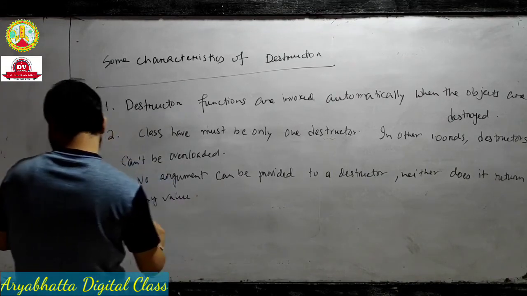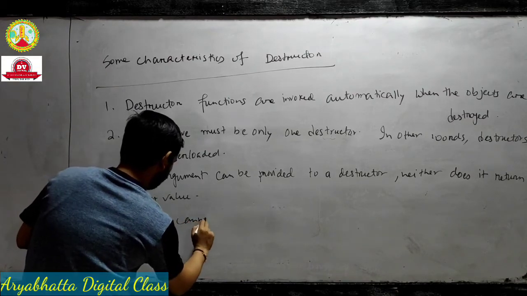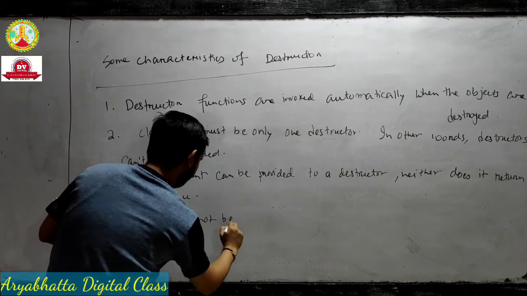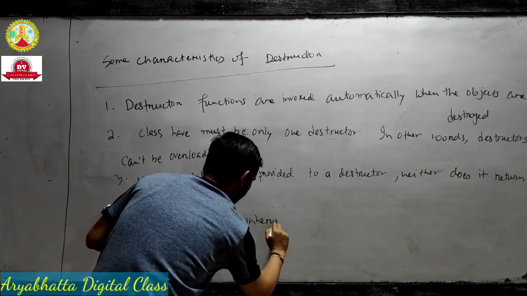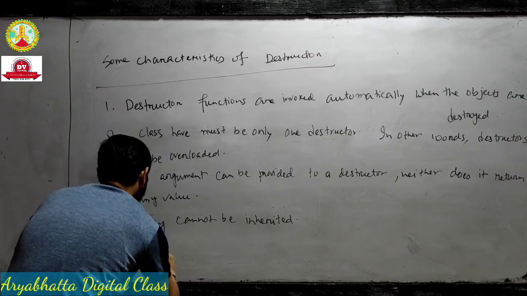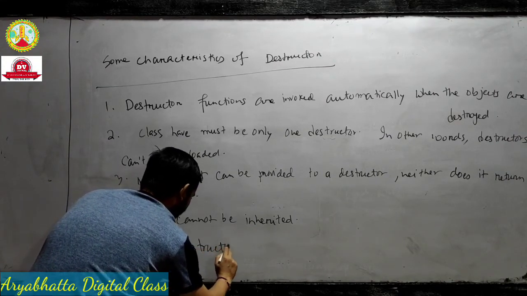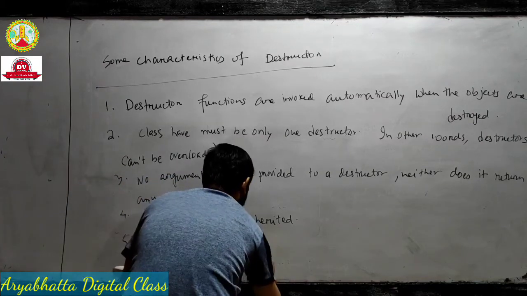Fourth point: they cannot be inherited. And fifth point, the same as the constructor: a destructor may not be static.